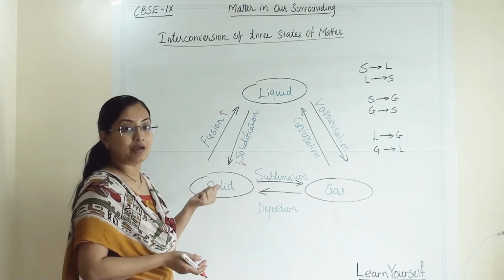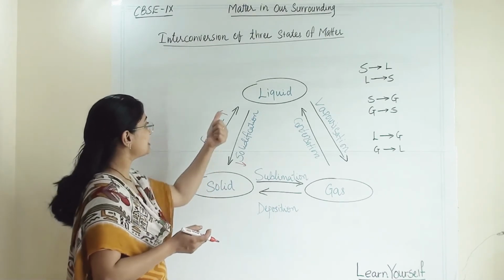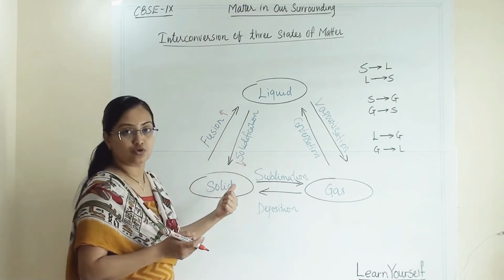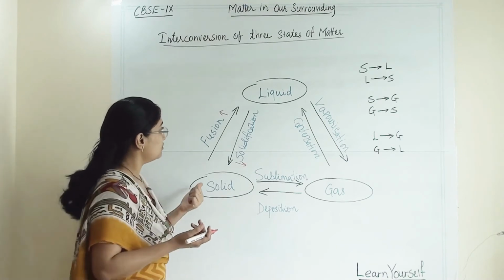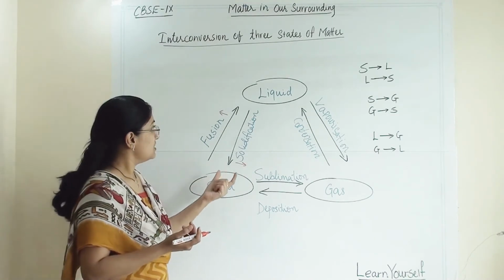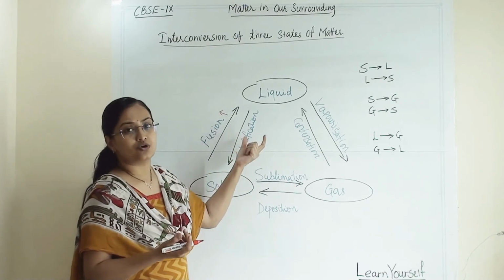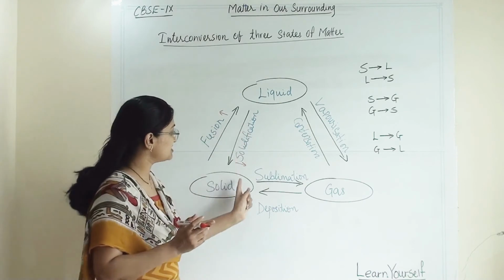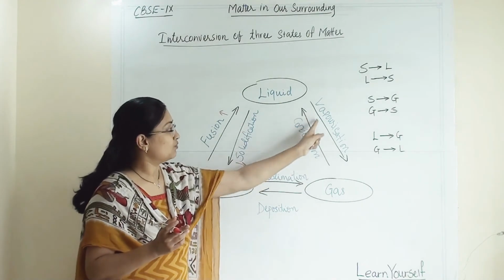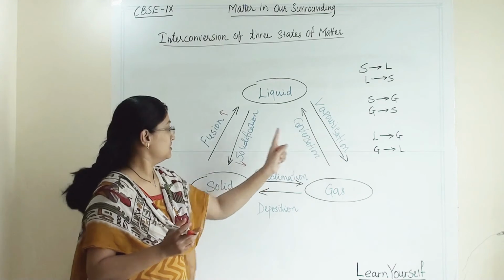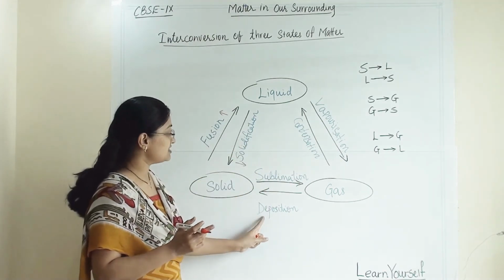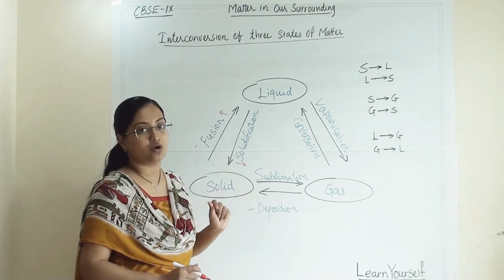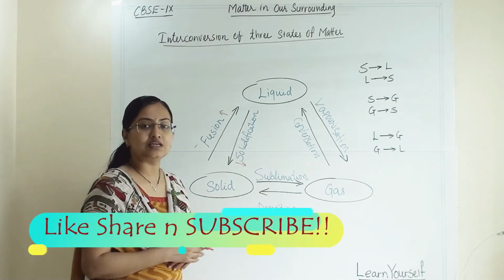So you have to remember what we call it when solid is converting into liquid, and what we call it when liquid is converting into solid. Here it is easy, because when we call it solidification, liquid converts into solid. Sometimes the name itself suggests what is happening to the matter. Some names are easy and some are new to you, like fusion, deposition, sublimation and all. But with practice you will easily remember.